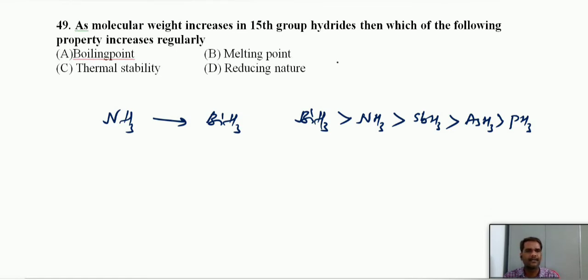Next, melting point is also not a regular order, irregular order. Thermal stability from ammonia to bismuthine decreases, and reducing nature from ammonia to bismuthine increases. So they are asking, as molecular weight increases, which of the following properties increases regularly? Reducing nature increases. Thermal stability is also a regular property, but it will decrease. Boiling and melting points are irregular behaviors, not regular.